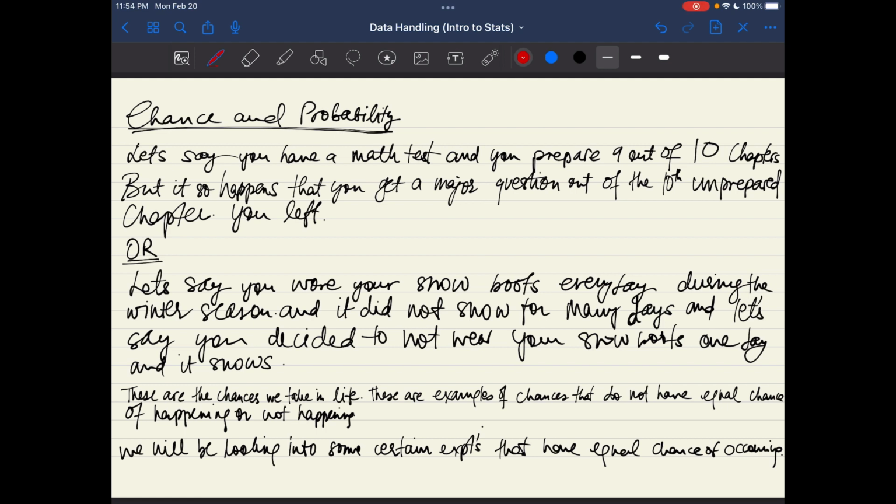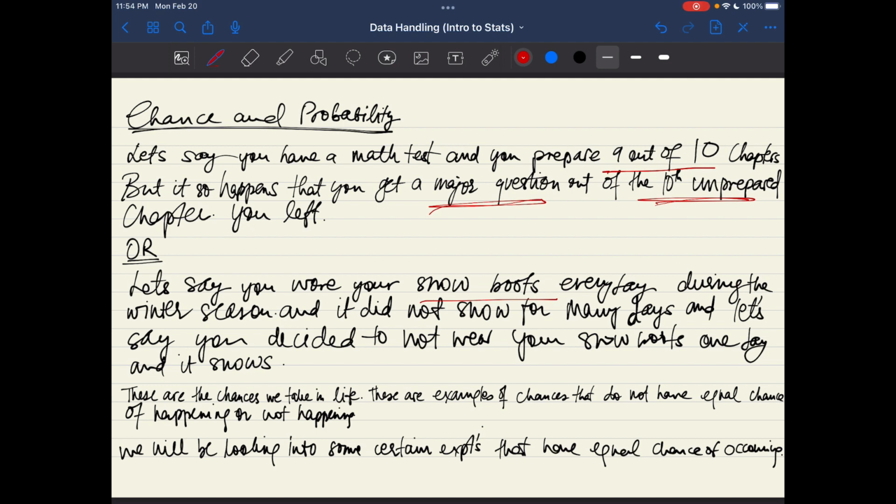Let's say you have a math test and you prepare 9 out of 10 chapters, but it so happens that you get a major question from the 10th unprepared chapter that you left. Or let's say you wore snow boots every day during the winter season and it did not snow for that many days. But let's say you decided not to wear your snow boots one day and it snows.